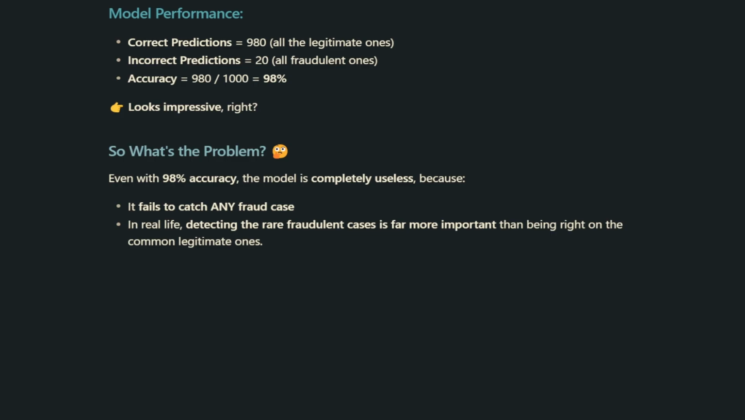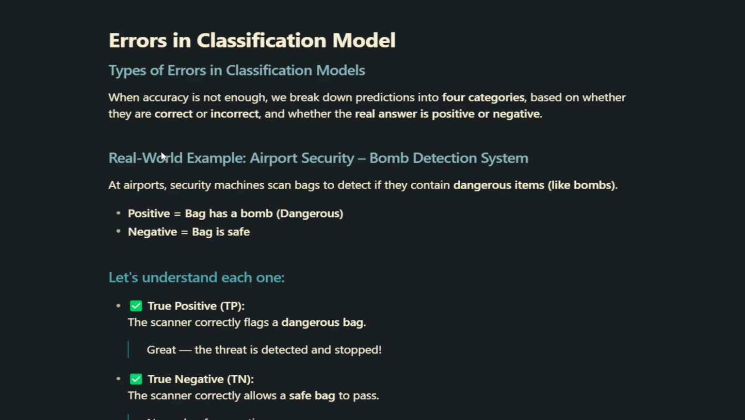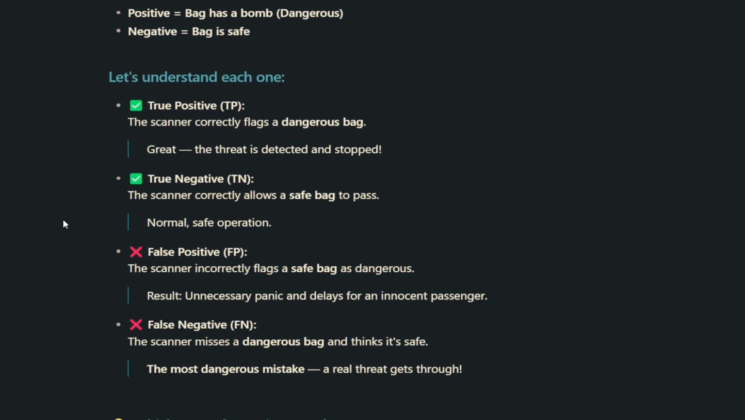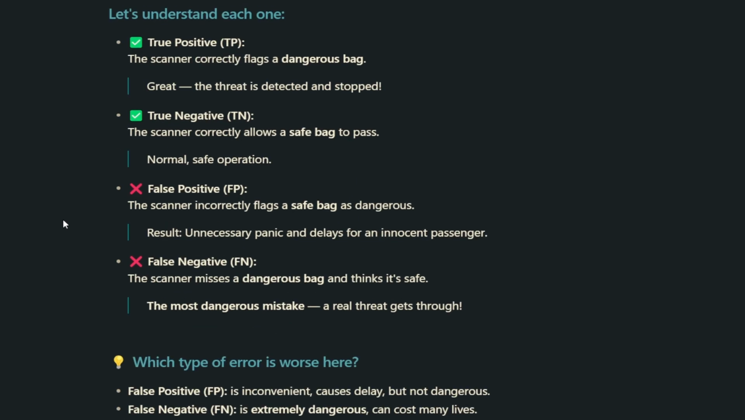Now that we know accuracy alone is not enough, let's break down the types of errors in a classification model. Predictions are usually divided into 4 categories depending on whether they are correct or incorrect and whether the actual answer is positive or negative. To make this easier to understand, let's take a real-world example: an airport security scanner designed to detect bombs in bags. Here, positive means the bag has a bomb, it's dangerous. Negative means the bag is safe. Now let's go through each case.